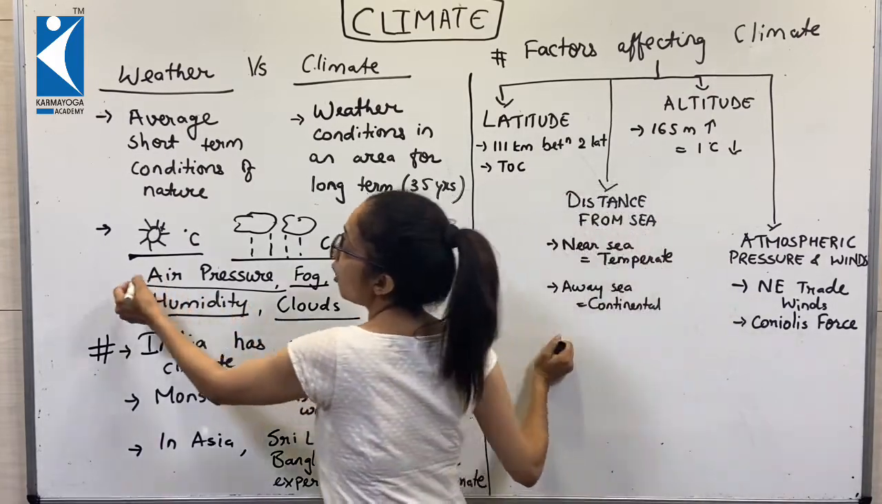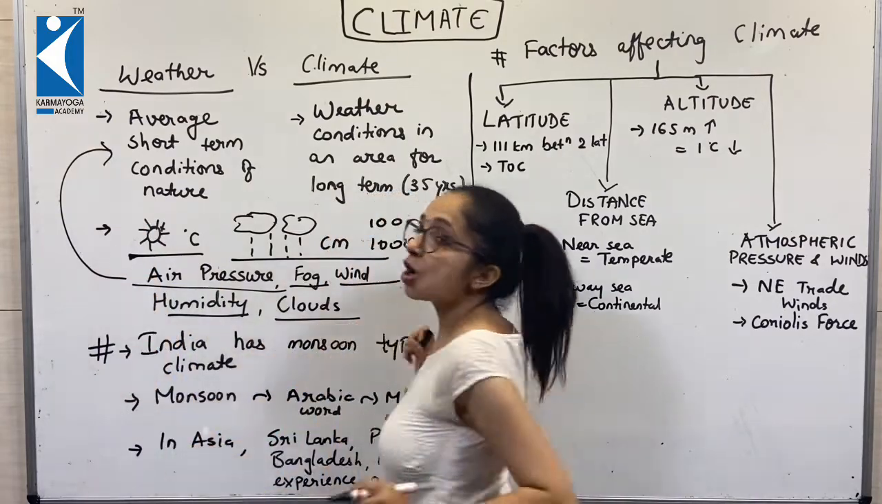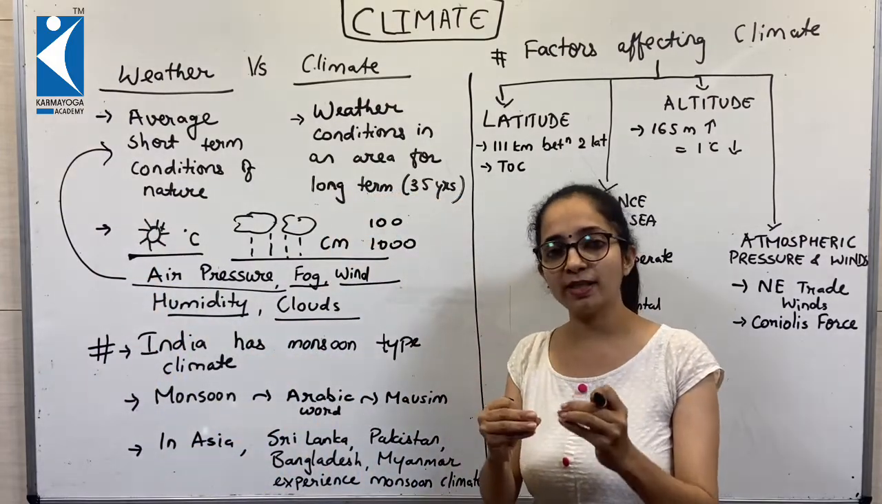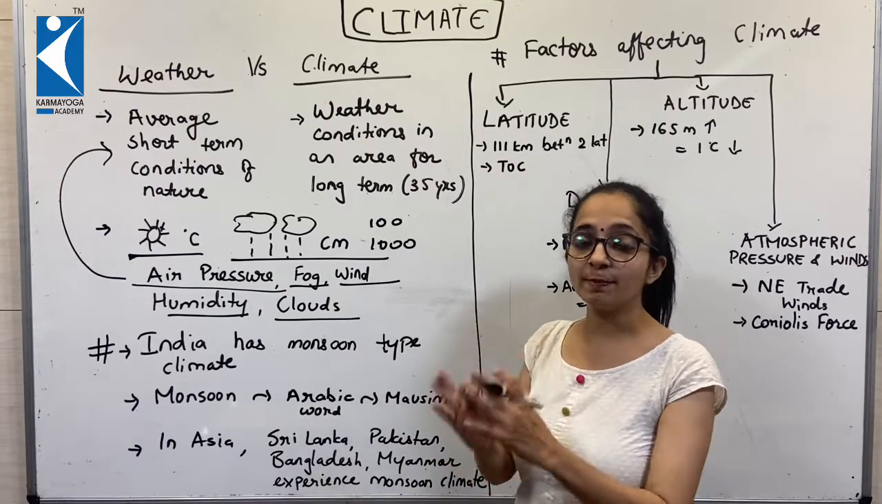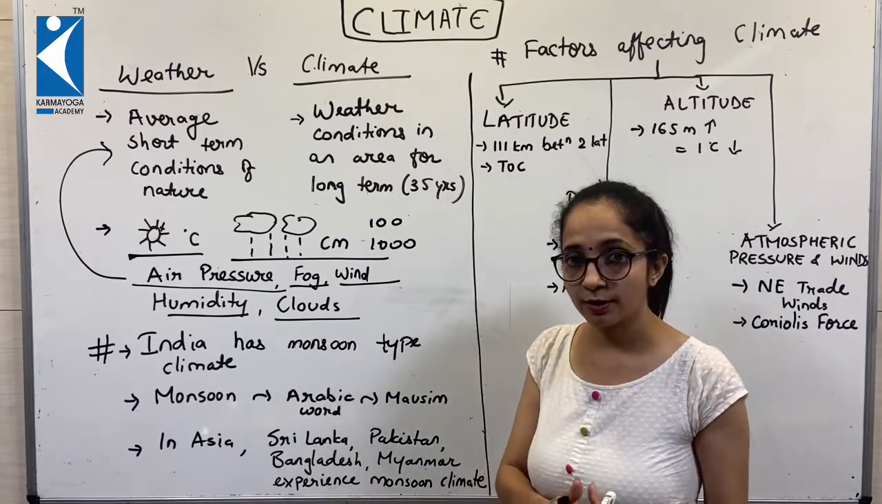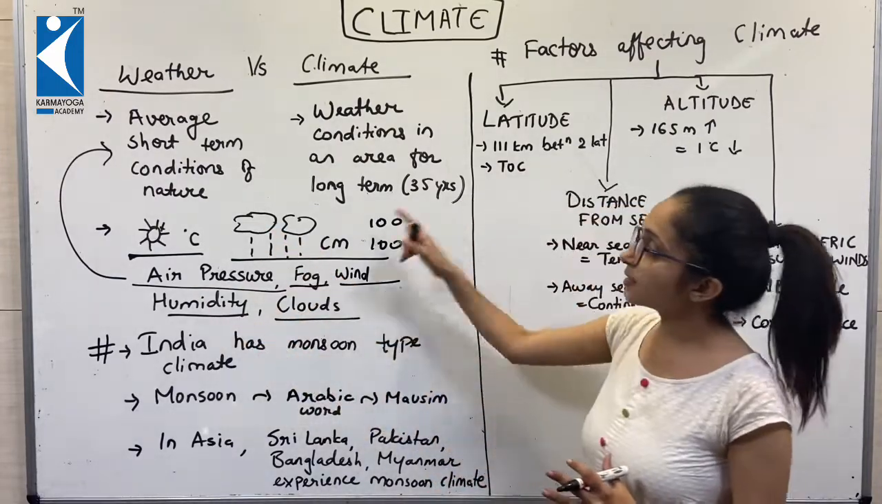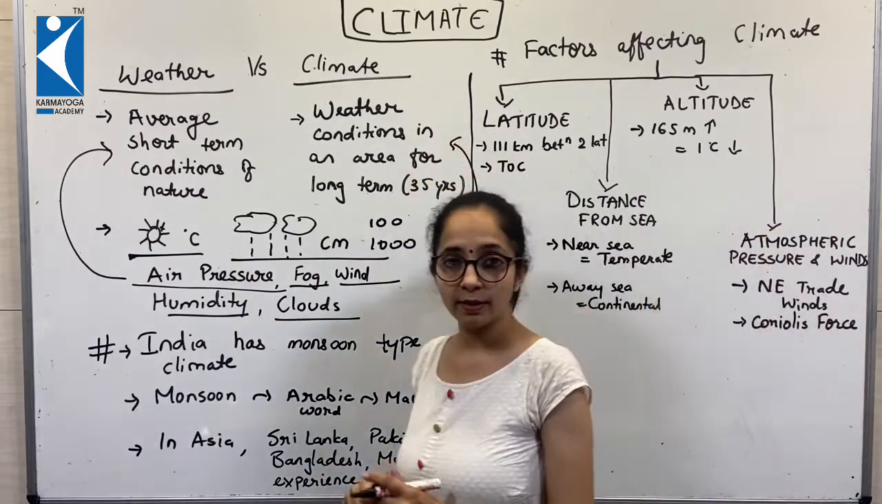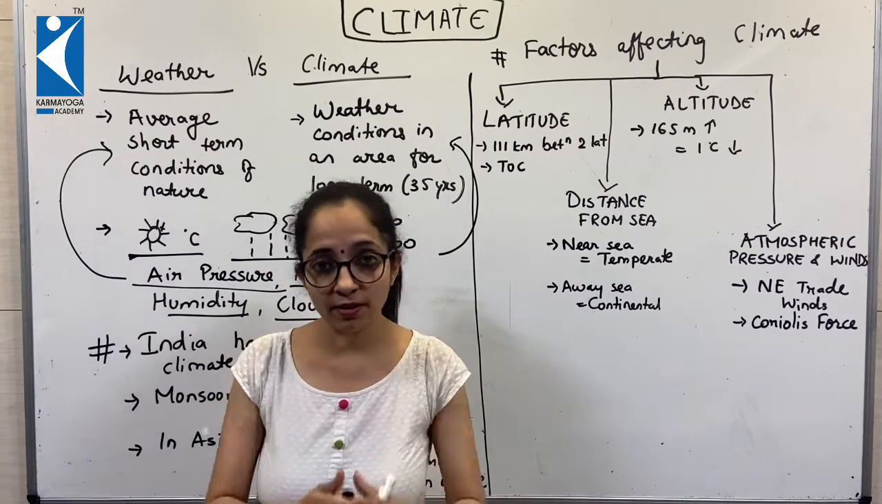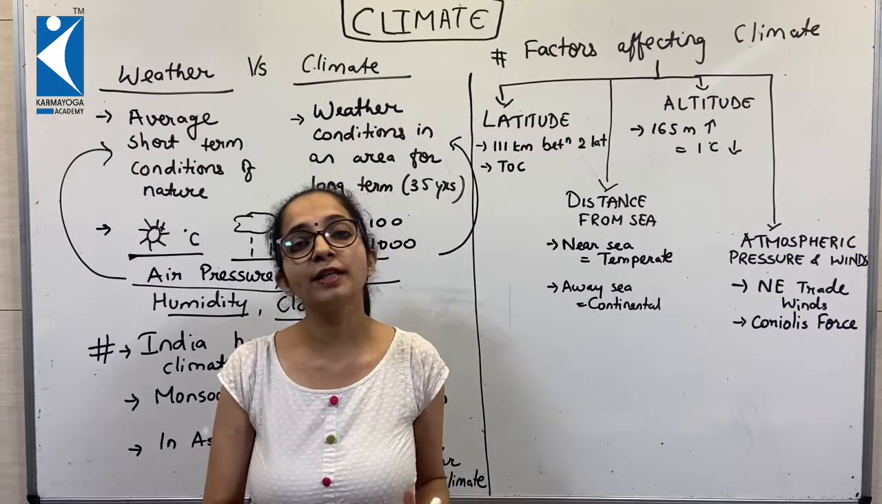When they are all for a short term, say for example 3 months or 4 months, we call it a specific weather condition. And when all these are measured for a longer period, say for instance 35 years, we call it climate.